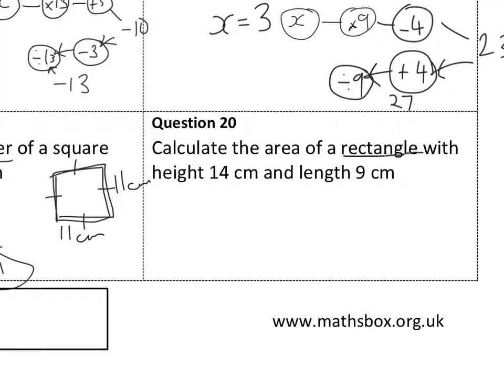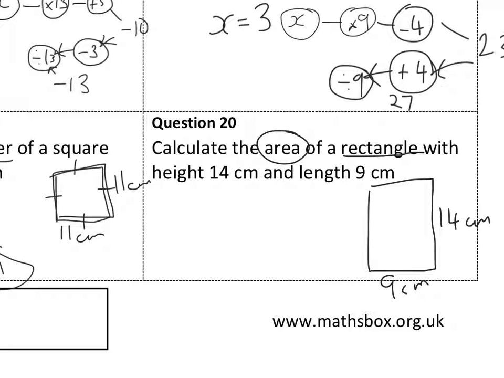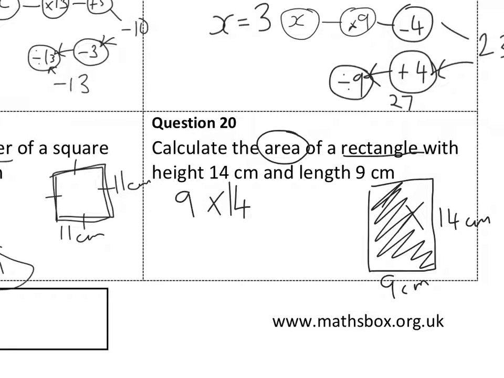Now I've got a rectangle and I want the area. Okay, so let's draw my rectangle. That's 14, that's 9. And because I want the area, it's the space inside, so I have to multiply 9 times 14.